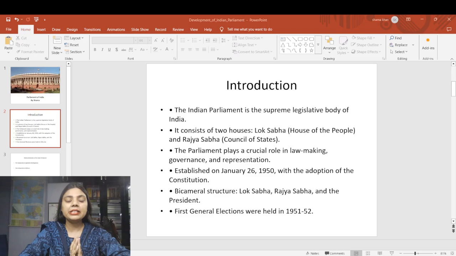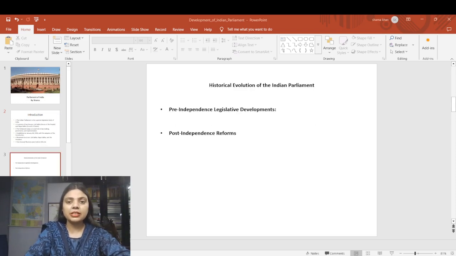Further, we follow the bicameral legislature, that is the reason we have a bicameral structure, and we have Lok Sabha, Rajya Sabha and the President. This question has also been asked in our state PCS examination. And the first general election happened in the year 1951-52. This question has also been asked in our examinations.